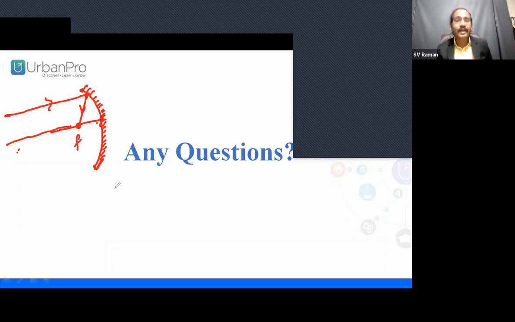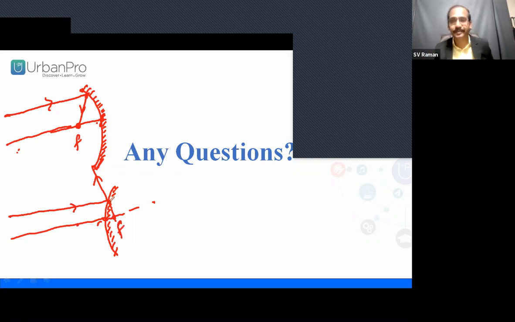Clear? In a convex mirror, what happens? If the object is at infinity, this is the incident ray, and the reflected ray is not meeting the principal axis. For that, what we do is extend the reflected ray backwards to meet the principal axis. Where that extended reflected ray meets the principal axis, that point is the focus point. Hope it's clear now.